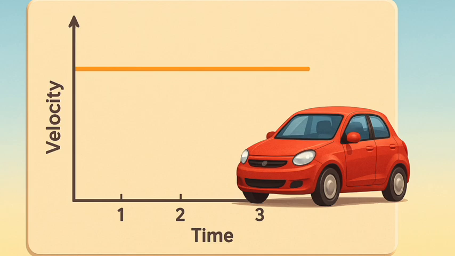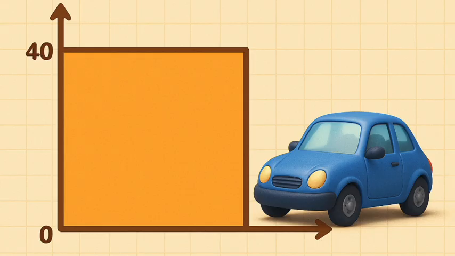The velocity-time graph for a car moving with uniform velocity of 40 km h^-1. We know that the product of velocity and time gives displacement of an object moving with uniform velocity. The area enclosed by velocity-time graph and the time axis will be equal to the magnitude of the displacement.